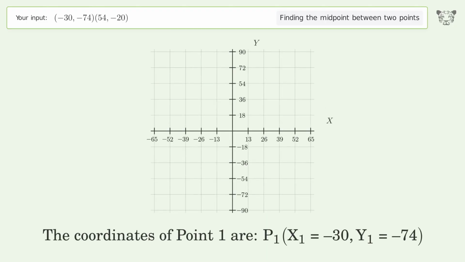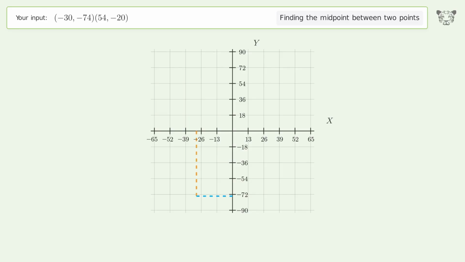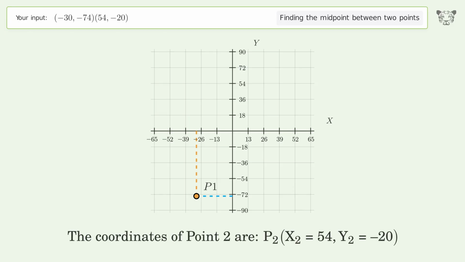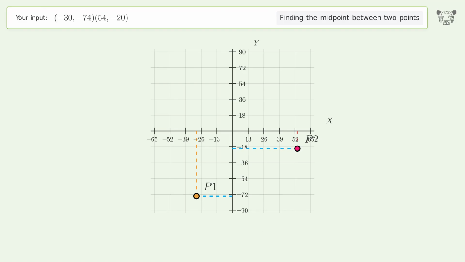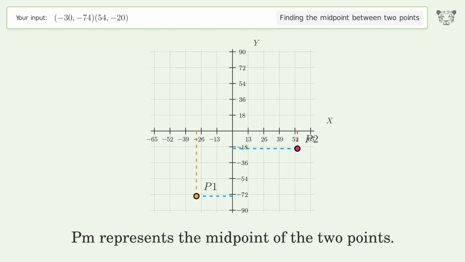The coordinates of point 1 are, x1 equals negative 30, y1 equals negative 74. The coordinates of point 2 are, x2 equals 54, y2 equals negative 20. PM represents the midpoint of the 2 points.